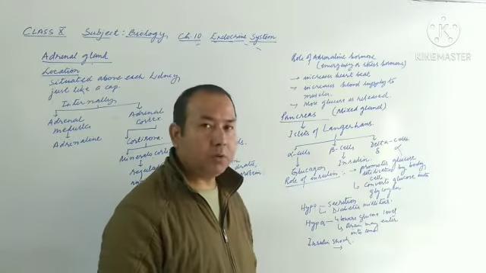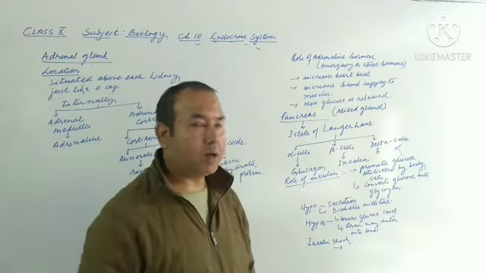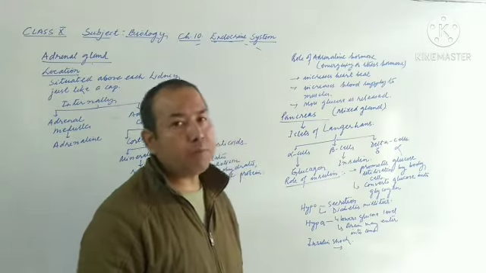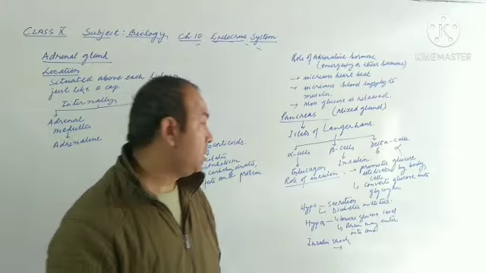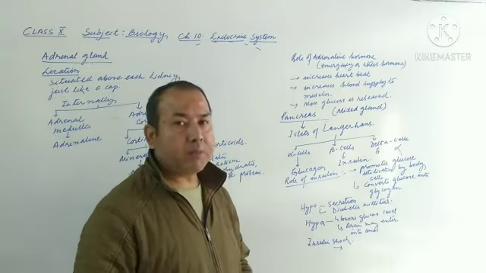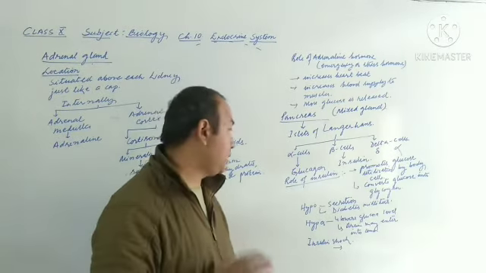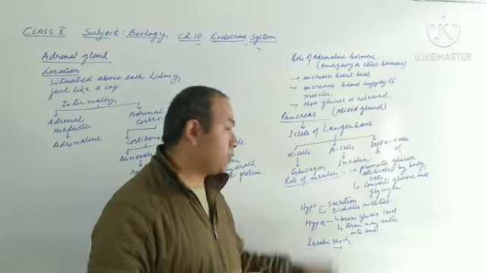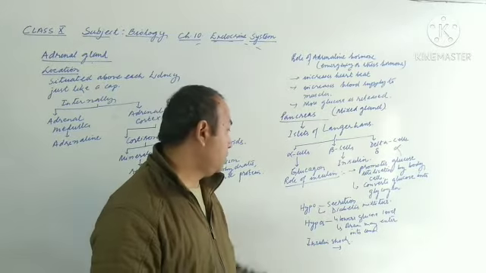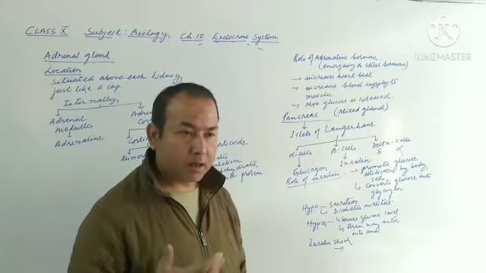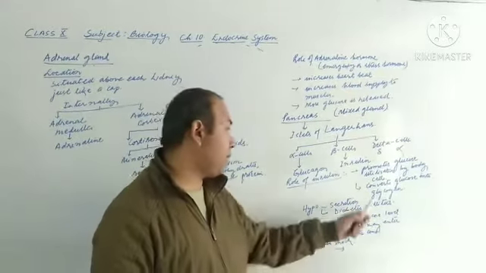It also converts the excess amount of glucose into glycogen, which usually remains stored in the liver. So these are the roles of insulin. Now hyposecretion and hypersecretion. Hypo means if it is secreted in less quantity, then what will happen? The person will be suffering from diabetes mellitus. In this case the sugar level in the blood rises, and the person often becomes thirsty. That type of thing we observe in a person suffering from diabetes mellitus.